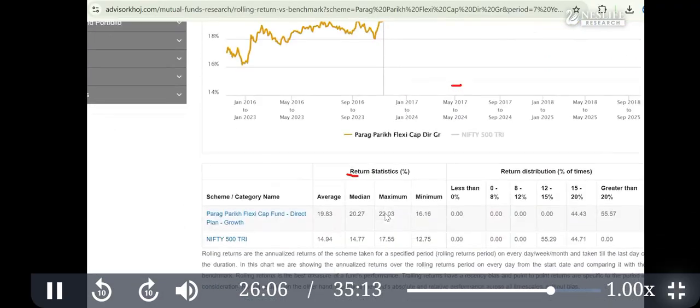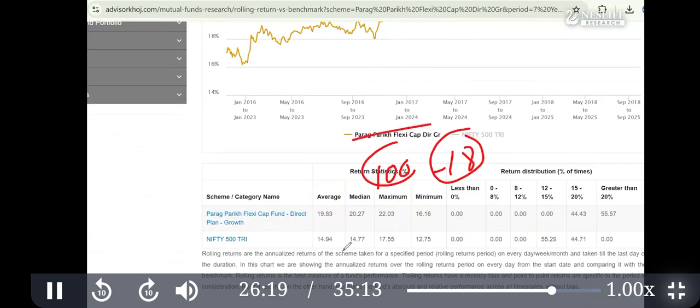So now the range between minimum and maximum is very narrow, just 6%. Previously, you saw it was 100% and minus 18%, maximum and minimum. It was a wide range when it is 1 year. But if you hold for 7 years, the range of minimum and maximum is very small. What does it mean? Your risk of negative return or drawdown is reduced when you hold for a longer period.